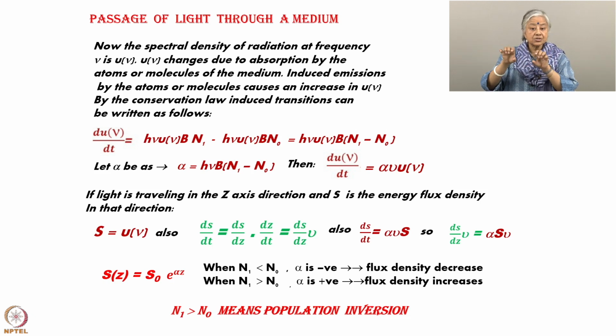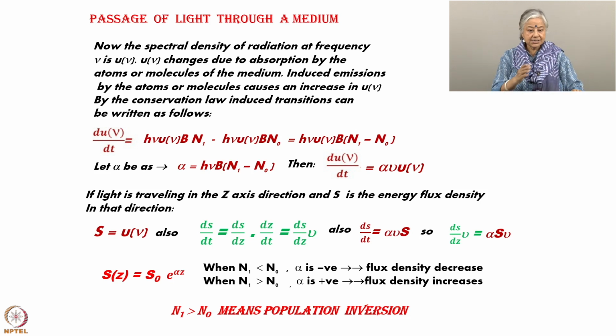Now, I put in this velocity, and maybe this d u nu is slightly different from the other one, so I will put a dash here. Okay. This u nu is of course the rate at which that energy density is changing over time. And if I want to know the energy density along the z direction, I have introduced the term v, because these photons are actually travelling at a certain speed along this medium.